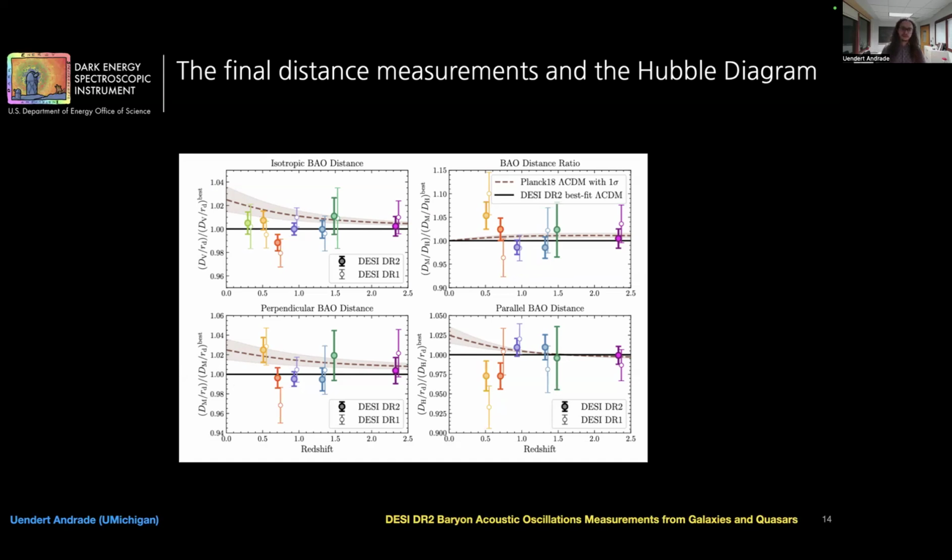Essentially, it's the BAO distance measured across multiple tracers, each capturing the expansion history of the universe at a different redshift. DR2 measurements here are the filled points, and the empty ones are the early measurement, the DR1 result. Right away, you can compare the two, and we can see that the error bars have shrunk significantly in DR2, reflecting a 30 to 50% improvement in statistical precision.